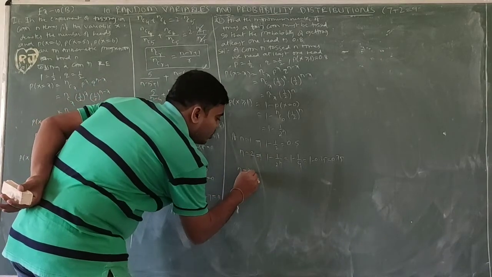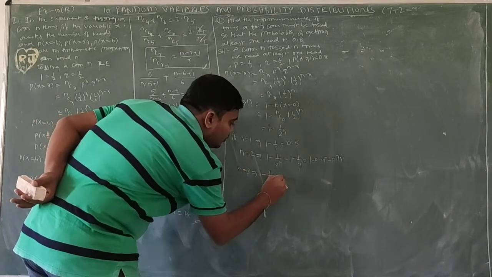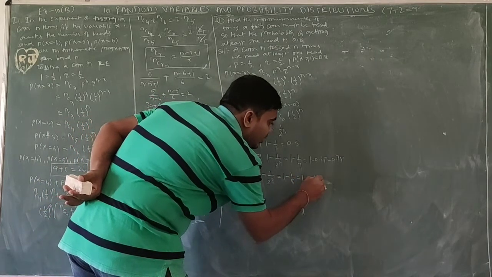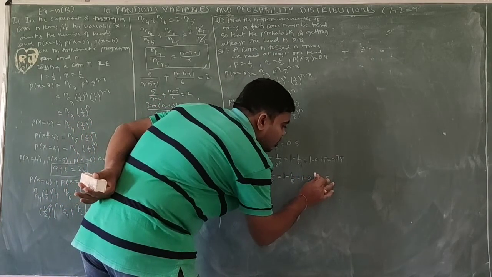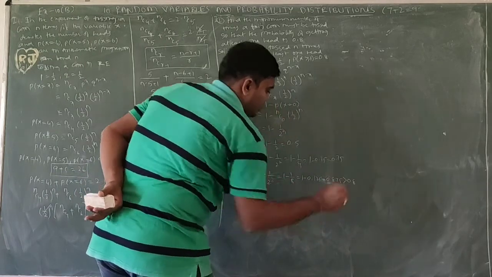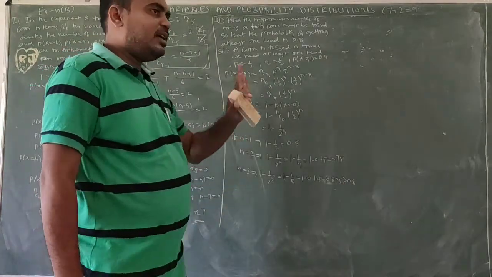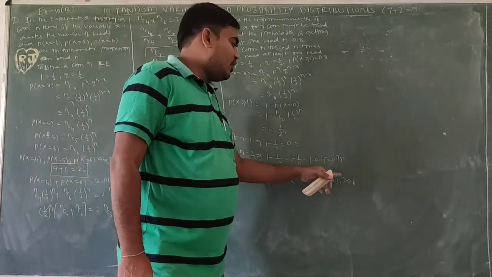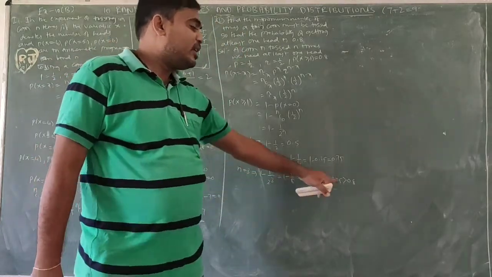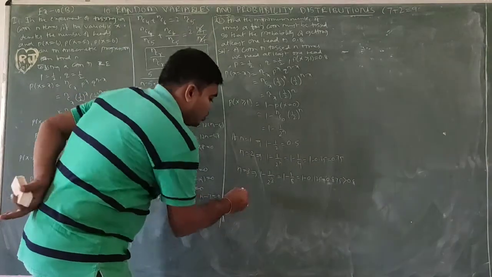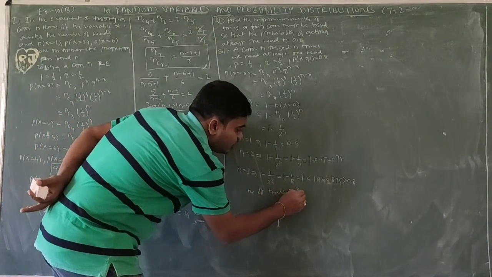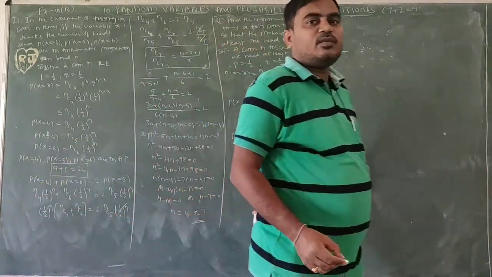If we are taking n equal to 3, 1 minus 1 by 2 cube equal to 1 minus 1 by 8, equal to 1 minus 0.125, 0.875. It is greater than 0.8. So if we are taking 3 times, the probability of getting at least one head is 0.875. So it is greater than 0.8. Therefore, the minimum number of trials is equal to